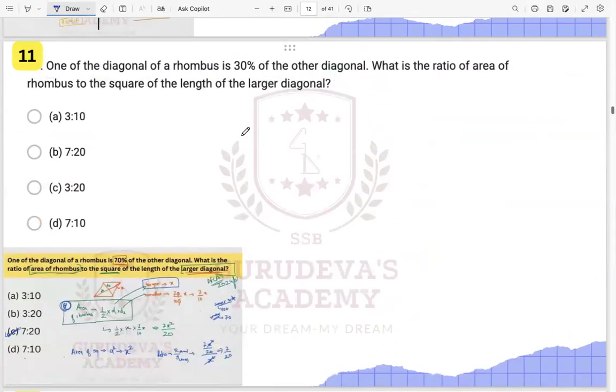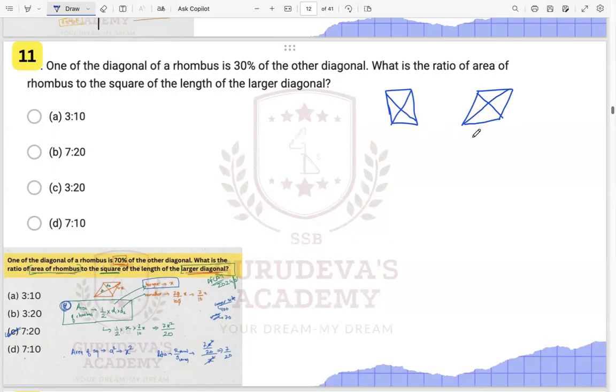Then we have this particular question. One of the diagonals of a rhombus is 30% of the other diagonal. What is the ratio they are asking? What we learned with the help of diagonals: these are the diagonals of our rhombus, and these are the diagonals of a square. Remember that in a rhombus one diagonal is larger and another is smaller, and in a square both diagonals are equal.